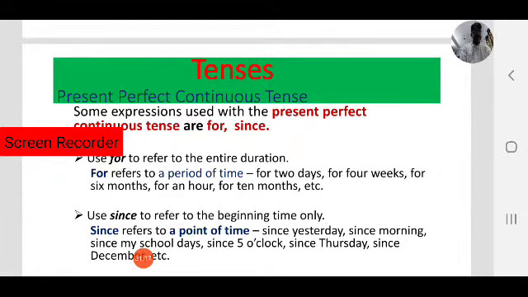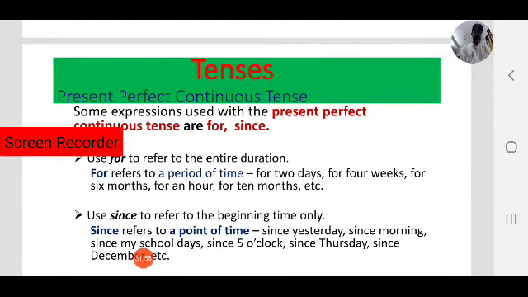Since Thursday, Thursday is the beginning of time. The activity or the action started on Thursday. Since 5 o'clock, here also, the action started at 5 o'clock. For 5 o'clock means duration? Never use that, not for 5 o'clock, for 2 hours. If you use for 5 o'clock, that is wrong, because 5 o'clock is the point of time. So we have to use since 5 o'clock, or for 3 hours, 2 hours, 5 hours.